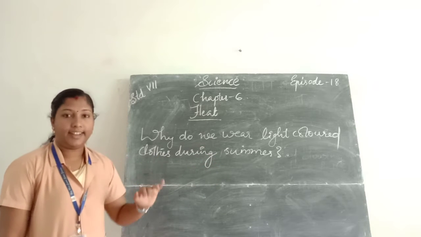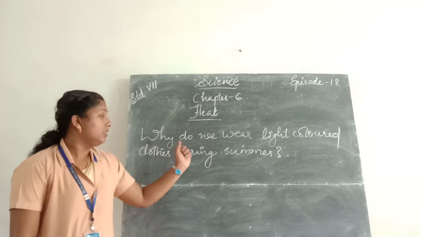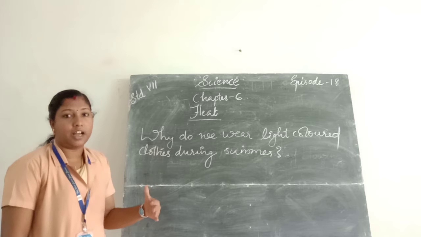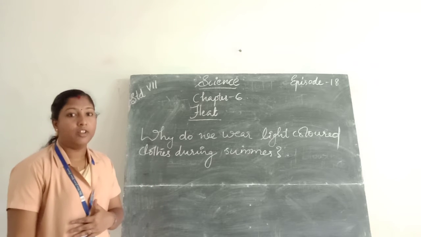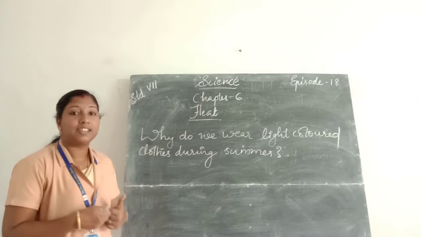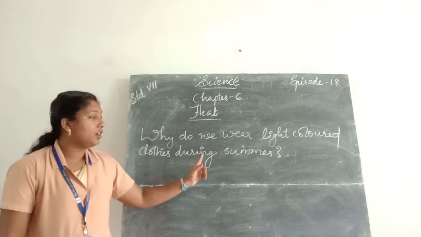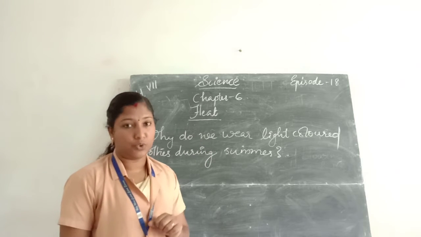We wear light colored clothes during summer because the light colored clothes reflect the heat coming from the sun back to the environment. So it keeps us cool during the summer. So we wear the light colored clothes during summer.